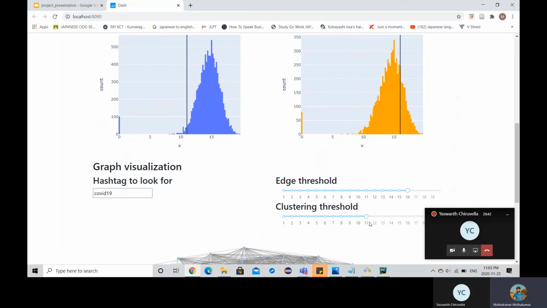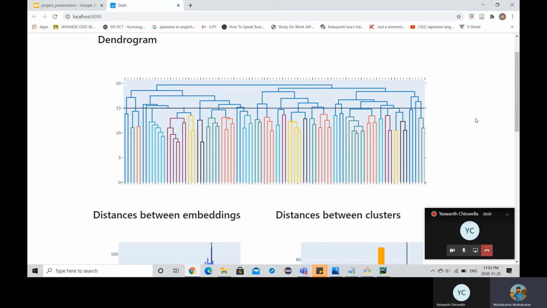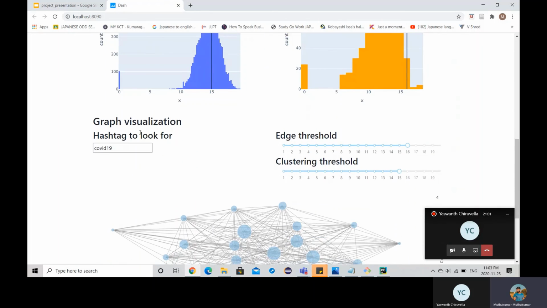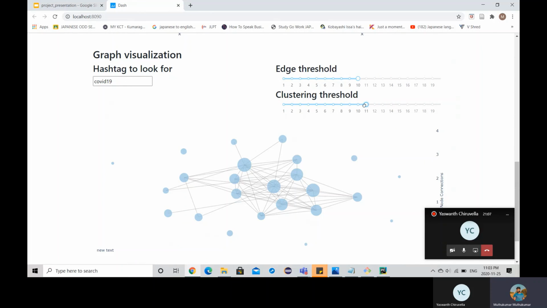In a similar way, if I increase this clustering threshold to 15, both of the graphs got updated, and the black horizontal line in the dendrogram went to 15, from its earlier position of 10. This edge threshold and clustering threshold are used to control the graph that is formed right at the bottom.